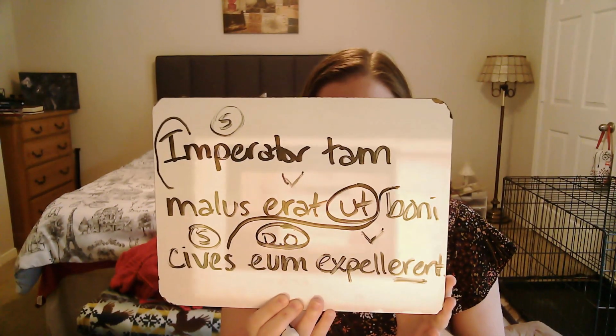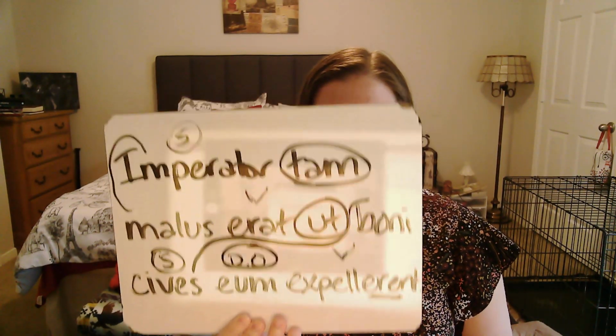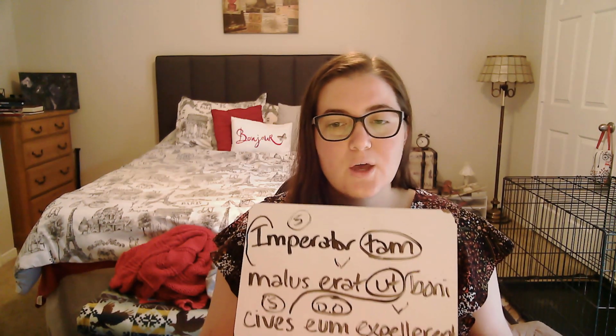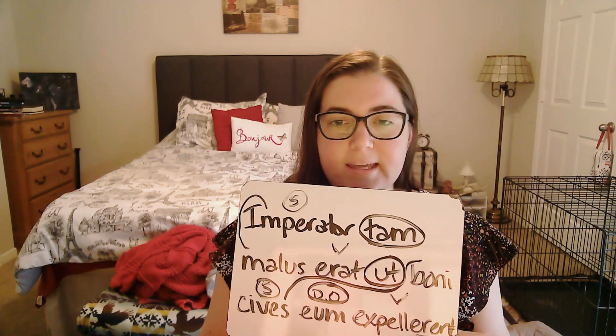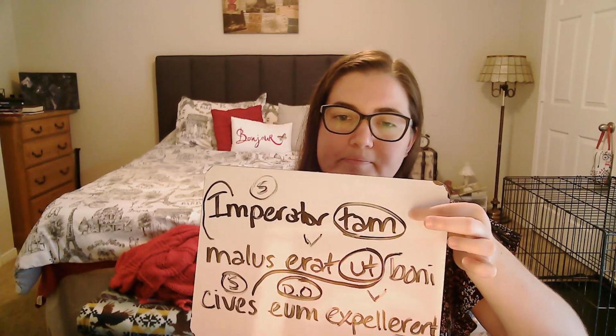So I've marked that. And I have malus here. That I know is an adjective, so I'm going to match that with imperator. That's also going to be nominative. All that I have left is this ut here, and I have to decide which type of sentence I have here. Well, I also have this tam. So looking at the tam plus the ut together, that tells me that I have a result clause here. Because remember that we need ut for a result clause, and then we need an adverb or an adjective in our main clause. And we have that here with tam.